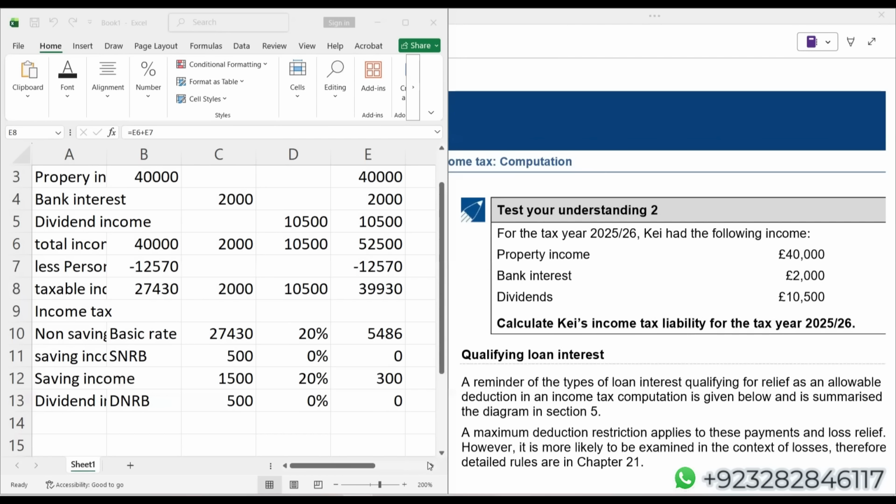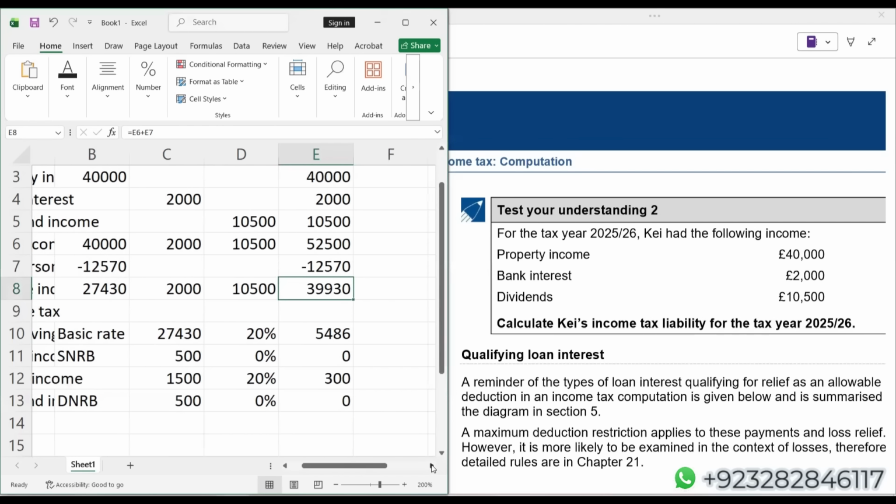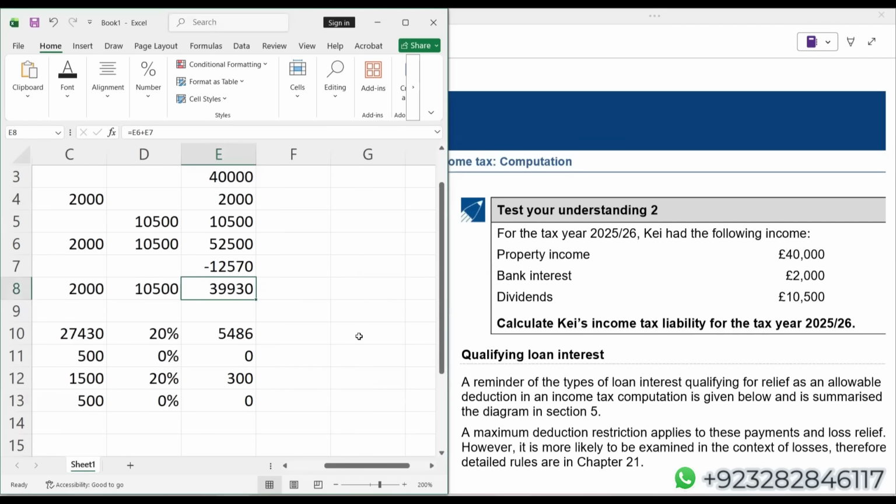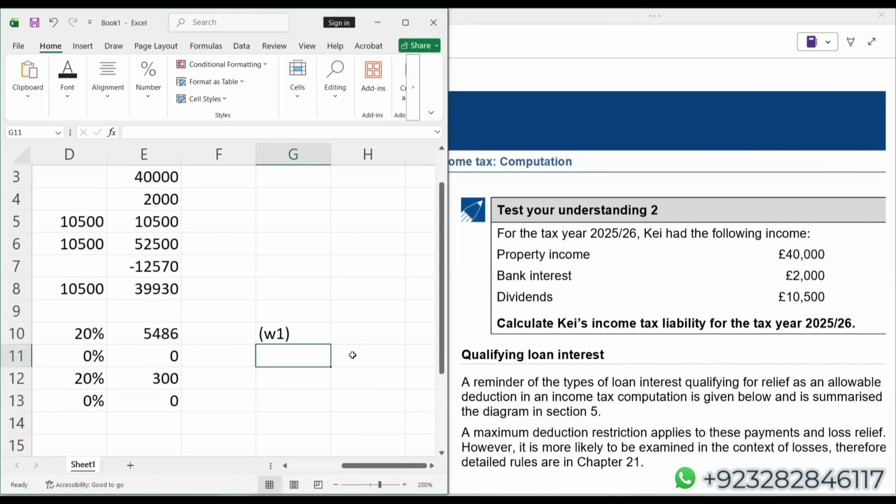Now let us see, students, how much space is left in the basic rate band. There are a number of ways to decide this, but let me just show you one working. Basic rate band is 37,000. This is the basic rate band.